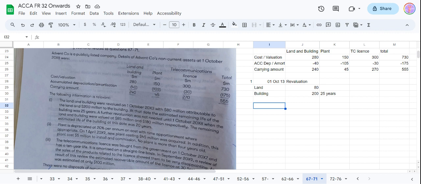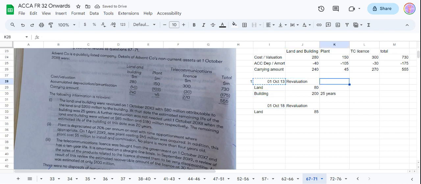So again, on 1st October 18, they revalued it, when the land and building were valued at 85 million and 180 million.